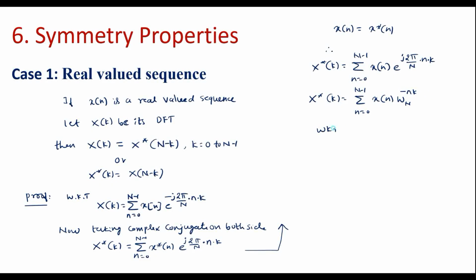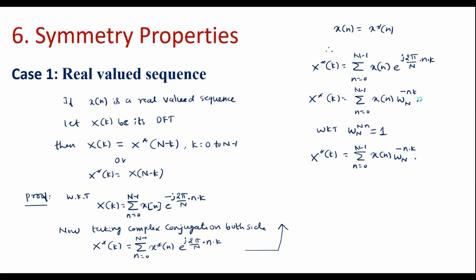We know that W N power N into n is always equal to 1. For this you can refer to my video on properties of twiddle factor. There I have proved W N power Nn is equal to 1. The same thing I will use in this equation, so that I can represent it as x star of k is equal to summation n equal to 0 to N minus 1 x of n W N power minus nk.